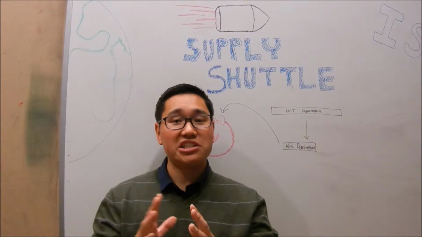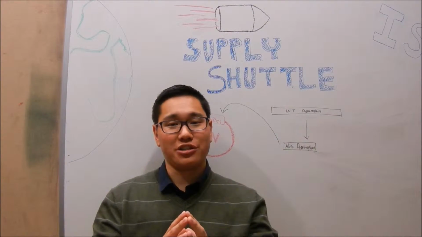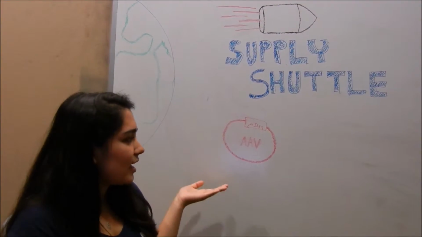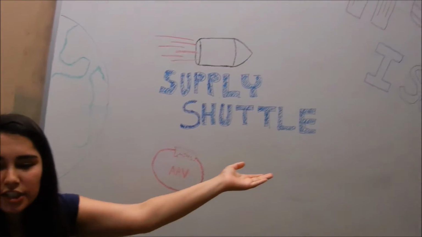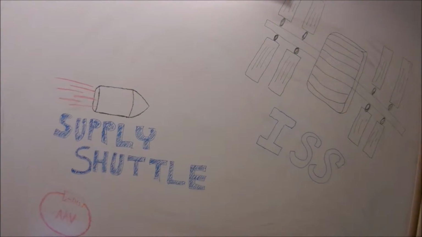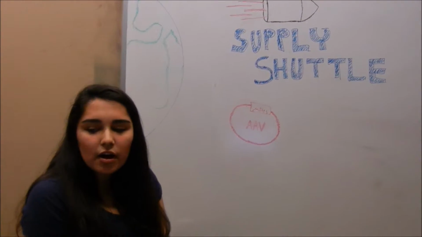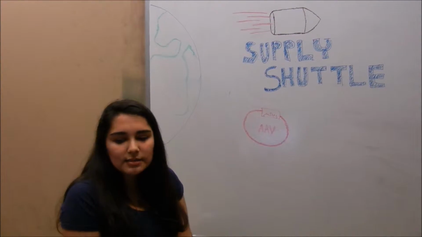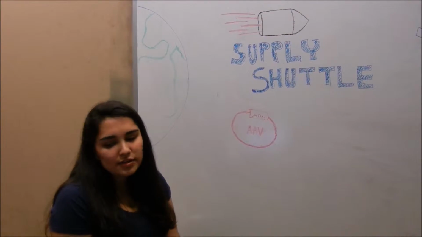To make our explanation easy to understand, we will be using the act of transporting supplies to the International Space Station as an analogy to microdystrophin insertion. In this analogy, the spaceship represents the adeno-associated virus, or the AAV vector. A spaceship has to carry essential resources to the International Space Station, similar to how the AAV vector transports the microdystrophin to muscle cells. Similar to AAV vectors, there are a variety of types of spaceships that can do this job of insertion and delivery of resources, meaning the spaceships, like the AAV vectors, all look a little different in their composition, and some are better than others for this job.